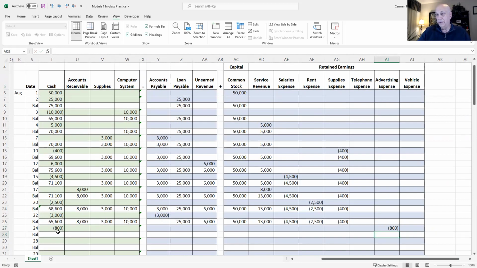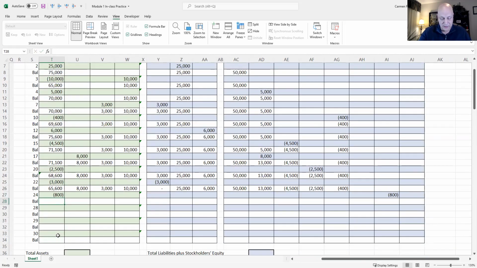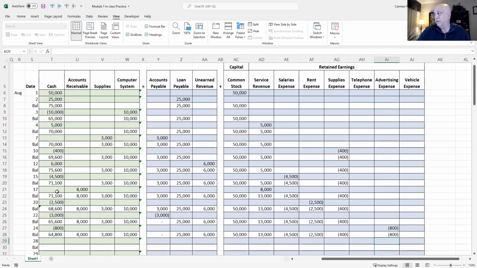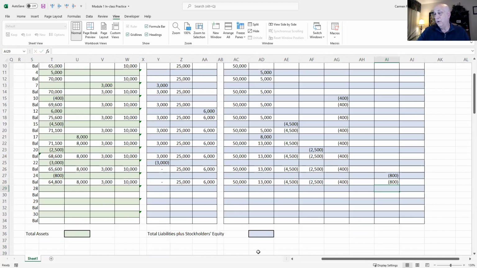Okay. So now we total everything up. We've got cash of 64.8, 8,000 of receivables, 3,000 of supplies, 10,000 computer equipment. We owe zero for accounts payable. We still owe 25,000 for loan payable, $6,000 unearned. We have 50,000 common stock, 13 in service revenue. I'm just going to total these up. And then now we have $800 of advertising expense. Okay, so almost done. We have a few more entries to go.